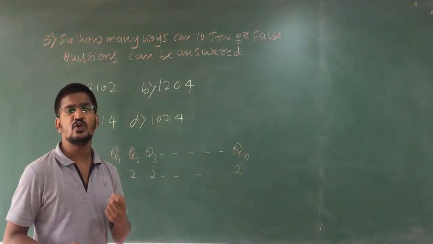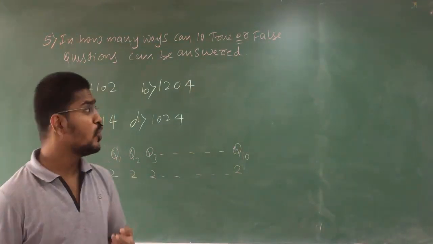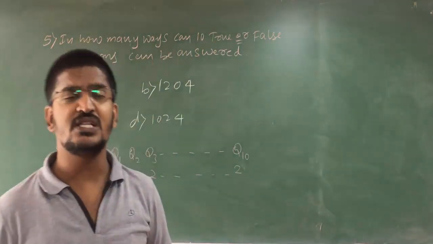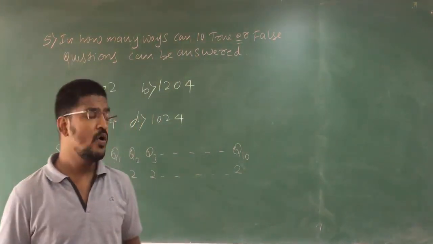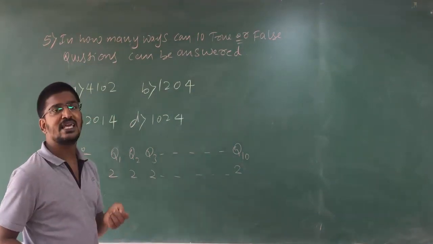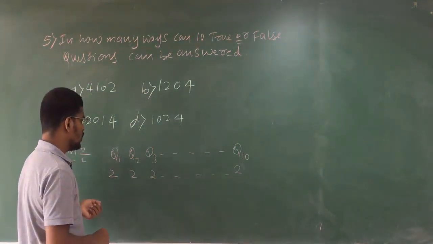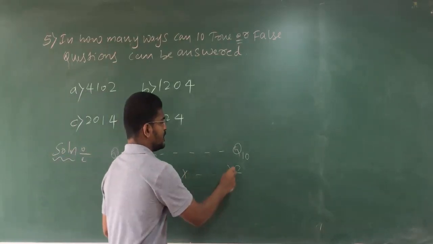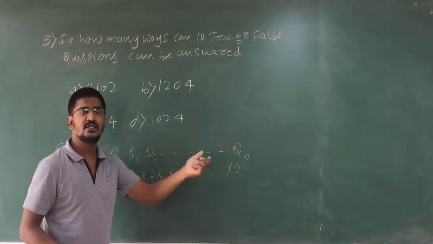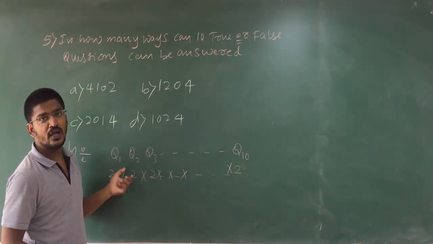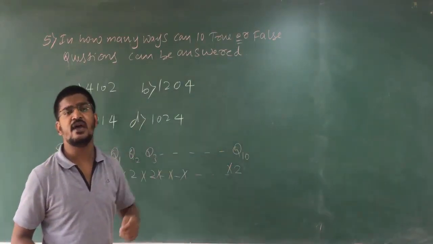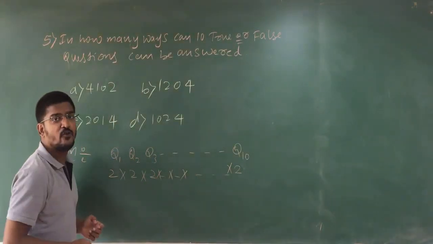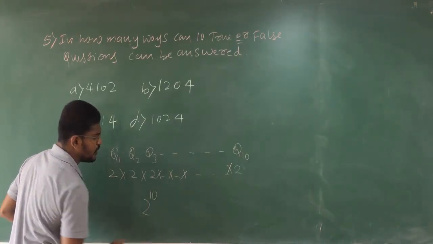Each question has 2 ways of answering. So total how many questions can you answer? There are 10 questions that you have to answer. So what is the total number of possible cases? You have to multiply all the 10 options. That means 2 into 2 so on to 2, for how many times? For 10 times. That means 2 is multiplied 10 times, that is 2 to the power of 10.